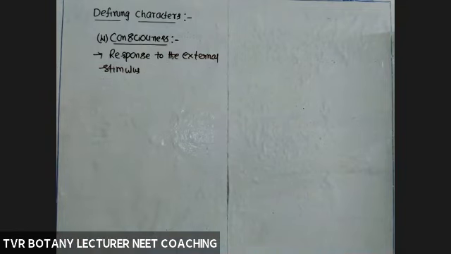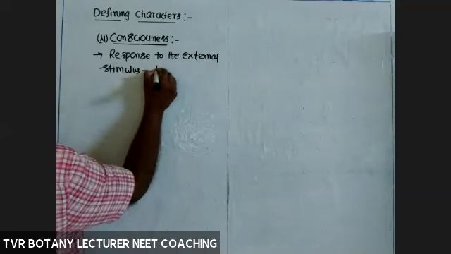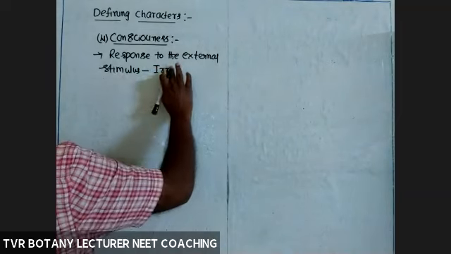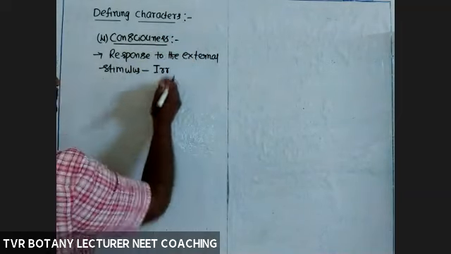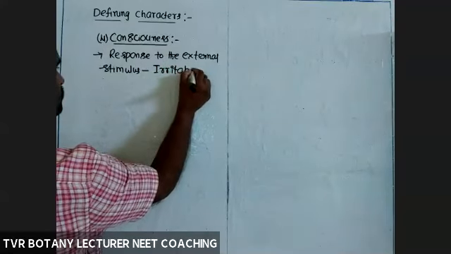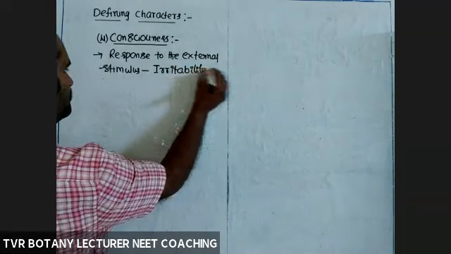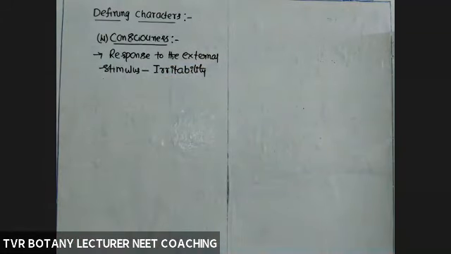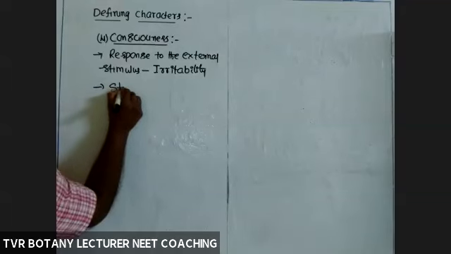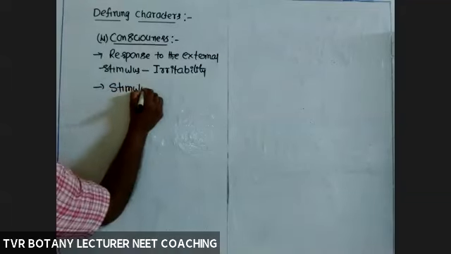Response to the external stimulus is called consciousness or irritability. Irritability. We can respond to the stimulus. What is that stimulus? That stimulus is the stimulating one.